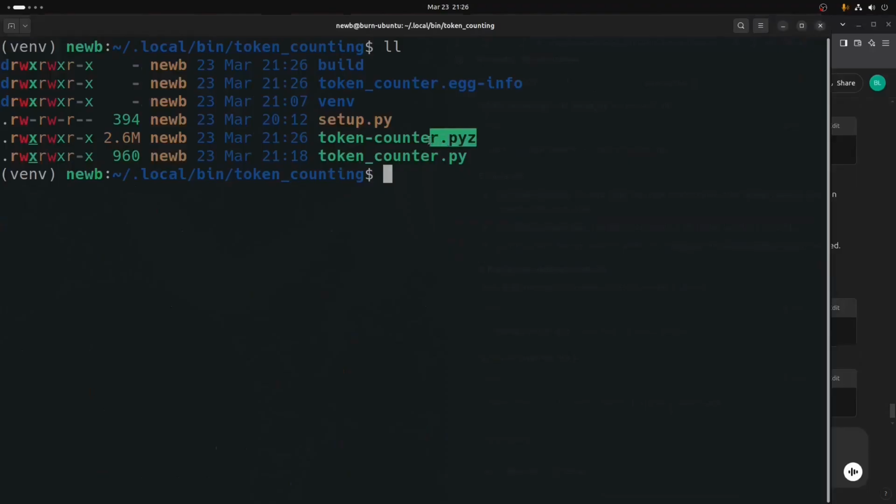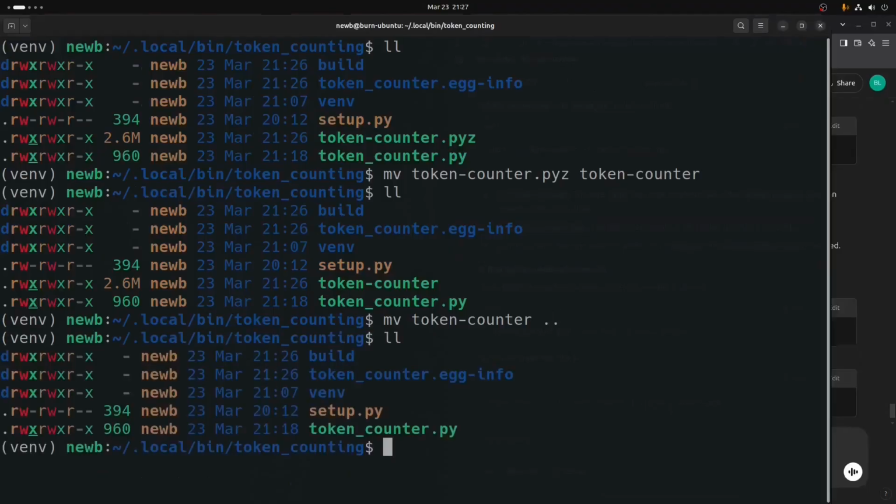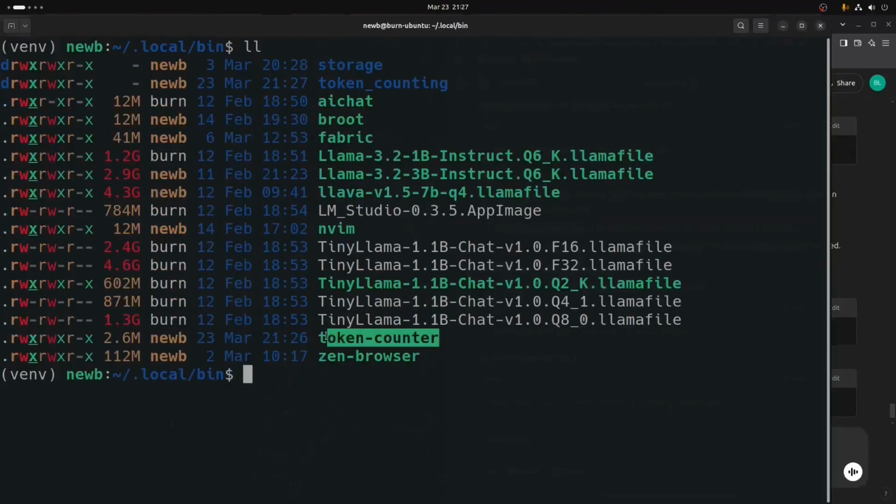And now we can do something with this. We can take this thing right here. We can rename it. We can move it, we can do whatever we want. One of the things we can do right now is move it, meaning renaming it, because we're not going to a different directory. So now we just renamed it, got rid of the .pyz. And let's say we want to move it. We can run an alias to it. We can do any number of things, but let's just move it back to our bin directory. So to do that, we would just move the token counter to the parent directory. So now it's gone out of here, and we see we just moved it back. And right here it is now in our bin directory, .local/bin directory.